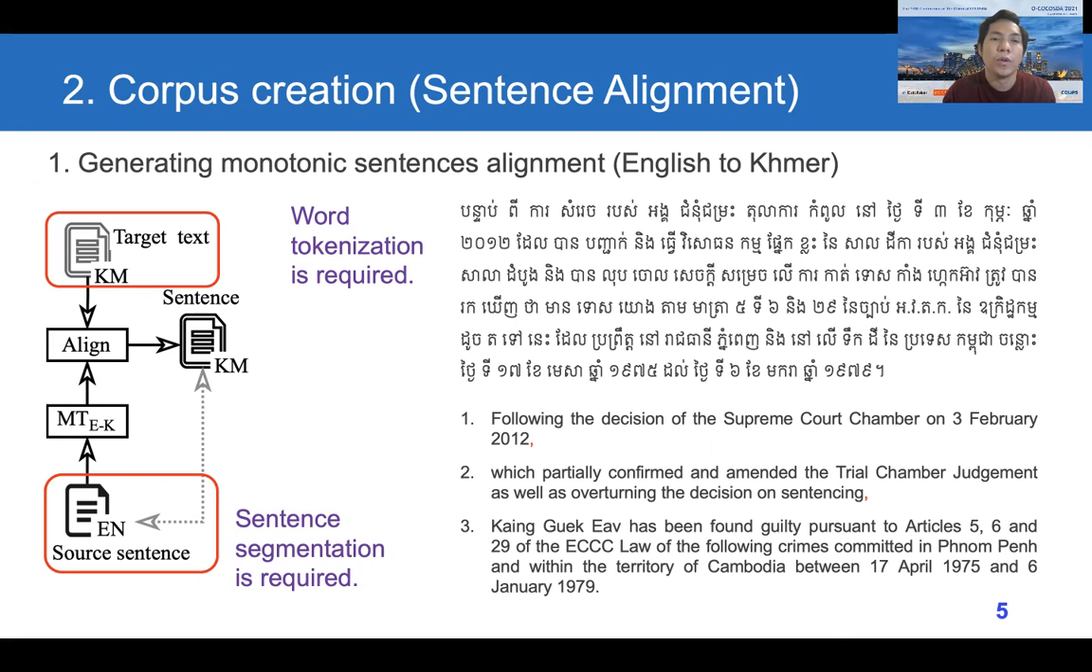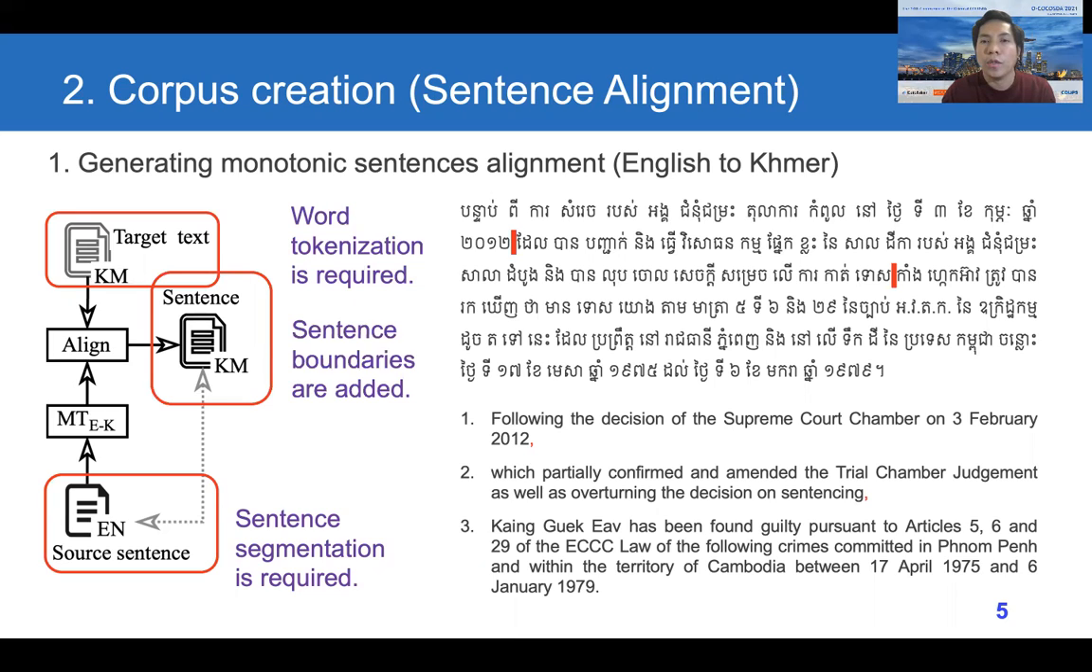that's why we need to conduct word tokenization to segment the Khmer text into words. And after some processing, we can add the sentence boundaries into the long text of the Khmer language. So here's our example. We can generate new sentences that are aligned to English by adding the boundaries like this one.